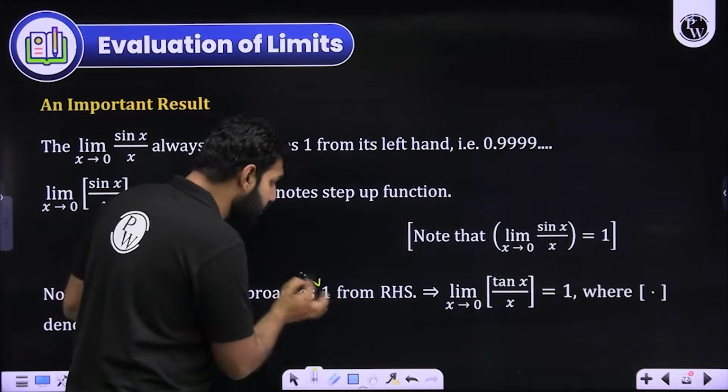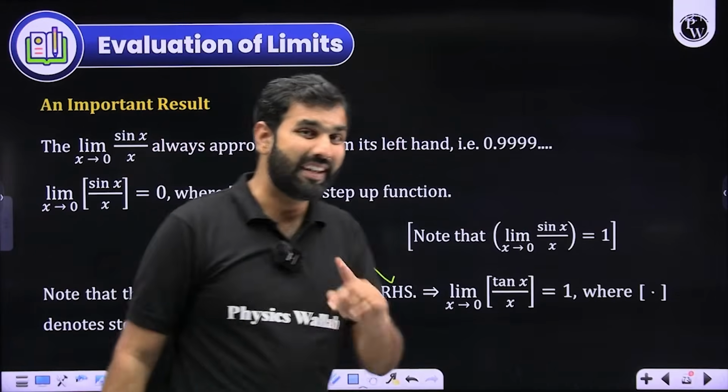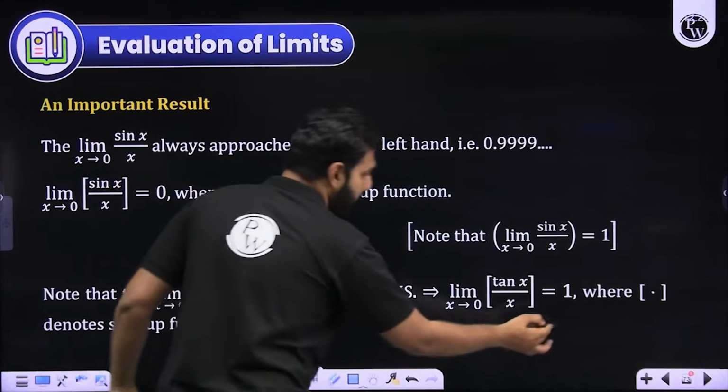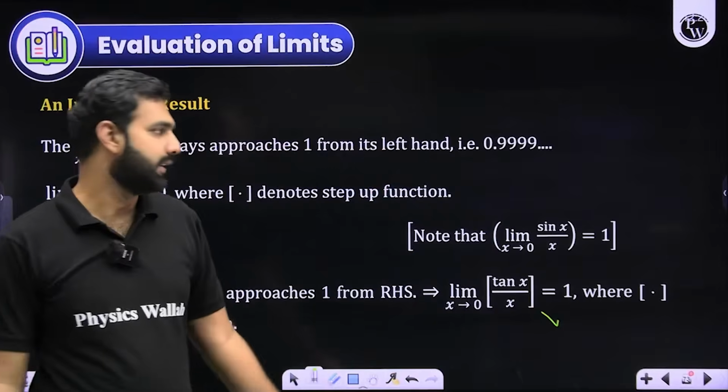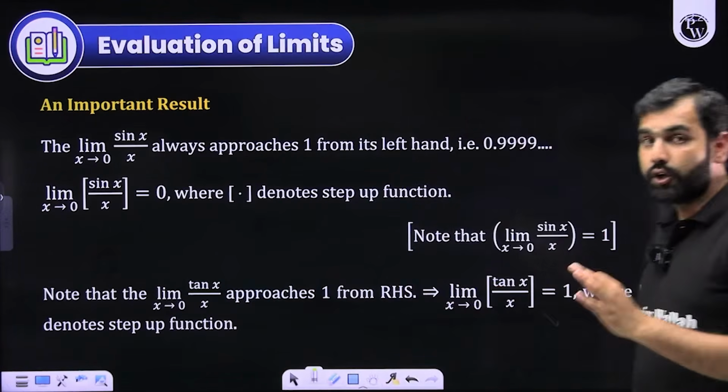But it approaches 1 from the right hand side. For example, 1.1, 1.2, 1.3. When you take the GIF of it, it becomes 1. Please don't forget it. Remember it as a result. I am asking you to take a screenshot of this particular slide. Do remember this as a result.